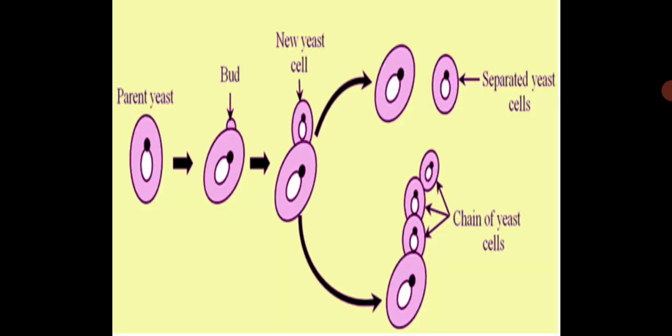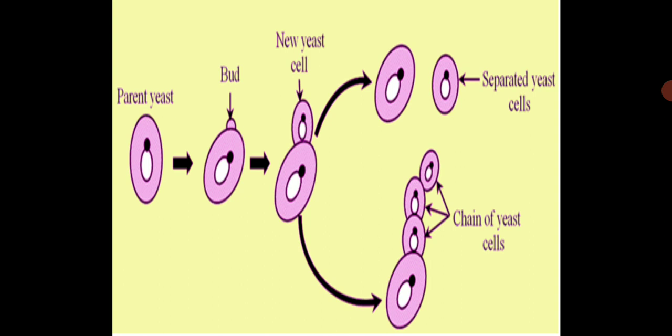Now you will draw this diagram in your notebook. Here you will see a parent yeast, a single cell. It will show one projection, that is an outgrowth, that is called a bud. That bud will grow gradually and it will detach and get separated from the parent yeast. You can see the diagram. You will have separated yeast cells, or a chain of yeast cells.